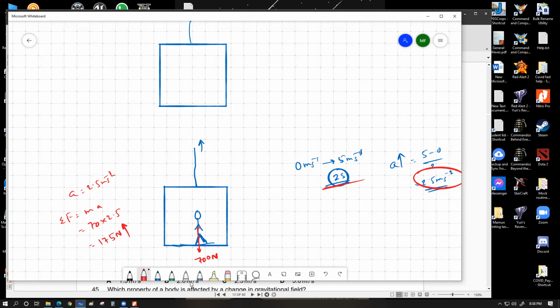Now, where would this force come from? When the lift was stationary, my upward force was exactly 700 Newton. Available from where? Through my feet. For this 2 seconds, the lift is going to push me upwards by that additional 175. I'm using the word additional, which means for that 2 seconds, my upward force on my body would be 700 Newton plus 175 Newton, which is about 875 Newton.